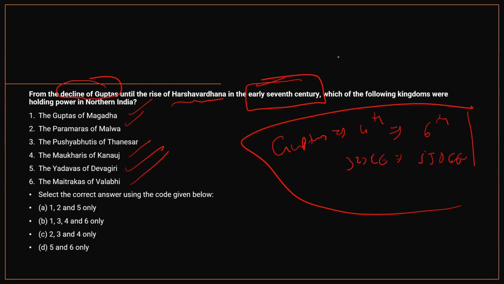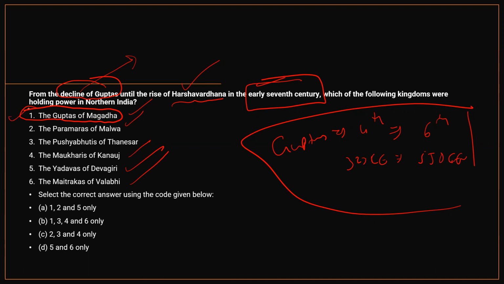He only gave the clue, even though if you don't know the time period that coincides with the rise of Harshavardhana. Now, on the one side, he said that there is a decline of Guptas. On the other hand, he is saying Guptas of Magadha. If Guptas of Magadha were there during the Gupta period itself, why would he separately give it as an option? Think logically.